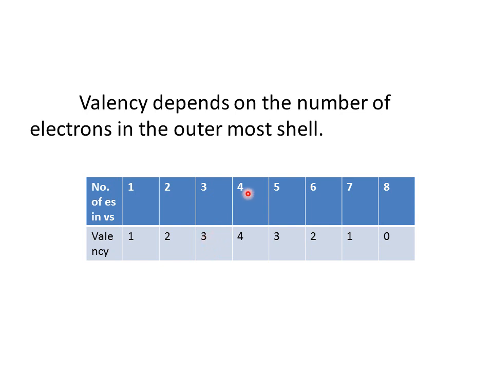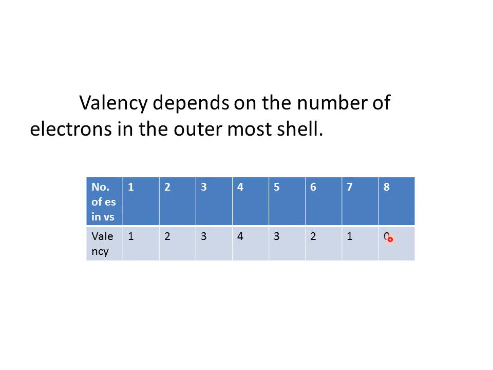And if it has 4 valence electrons, valency is also 4. Now see, if it has 5 electrons in the valence shell, its valency is 3. Valency now reduces. And if it has 6 valence electrons, valency is 2. If it has 7 valence electrons, then the valency is 1. And if an element has 8 electrons in the valence shell, its valency is 0.